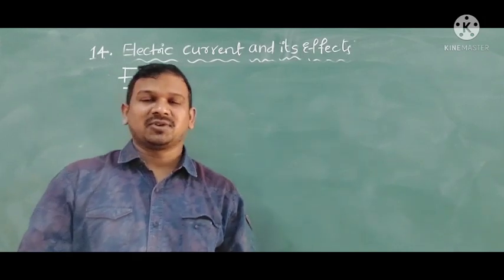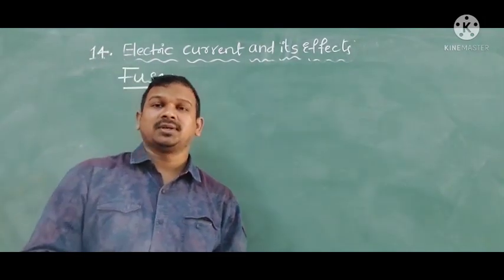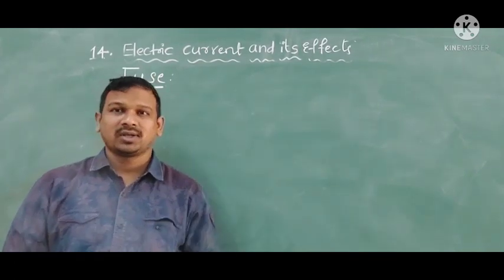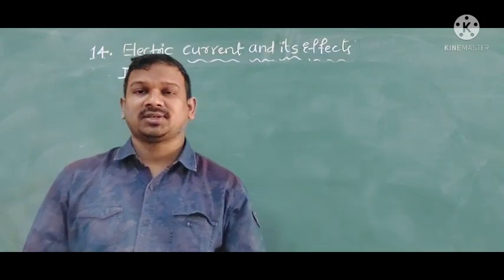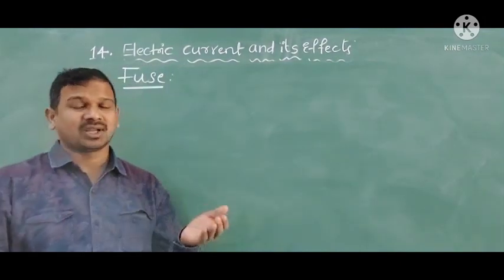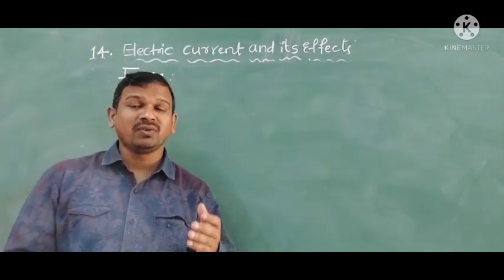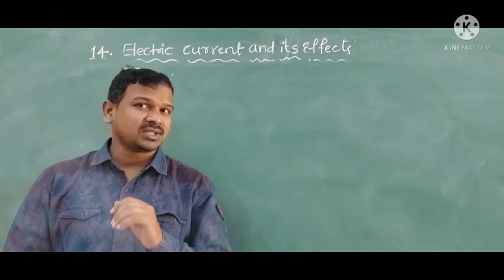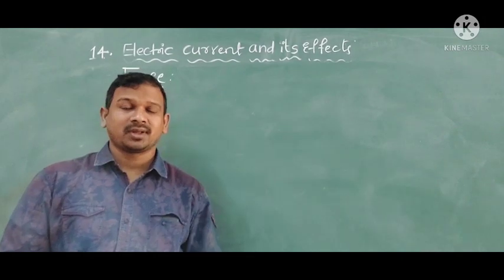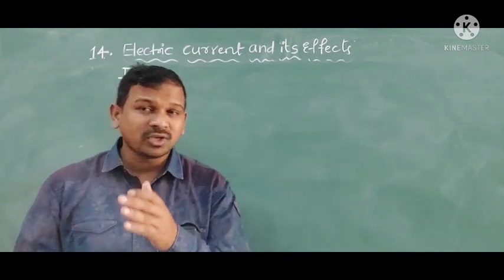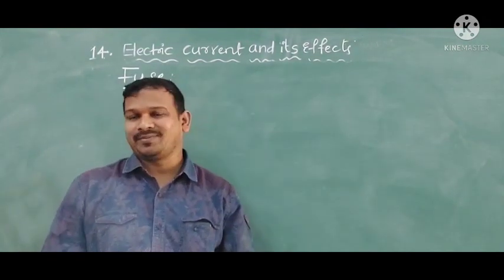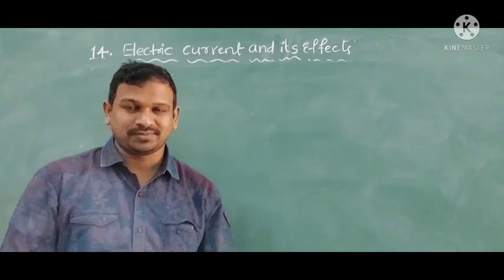Have you ever observed in newspapers, the news comes like this: due to short circuit, due to overload, the building catches fire. News like that comes in the newspapers. But how does it happen? We discussed the heating effect of electric current. Electric current can produce heat. If this continuous flow of electric current causes more heat, what will happen? It may catch fire also.